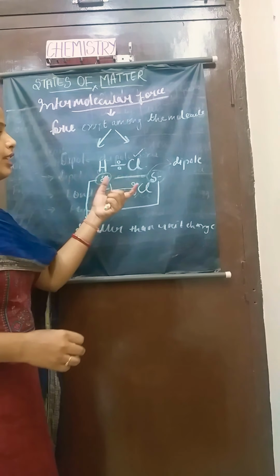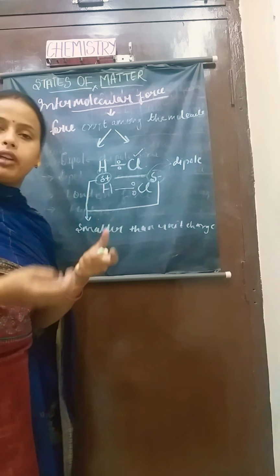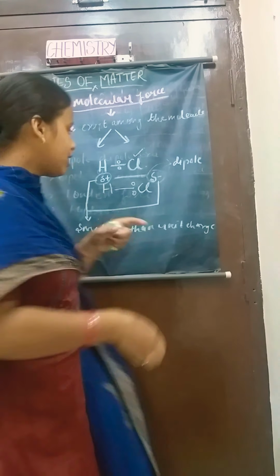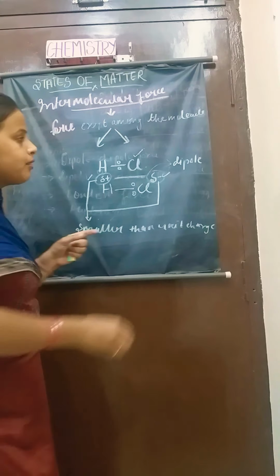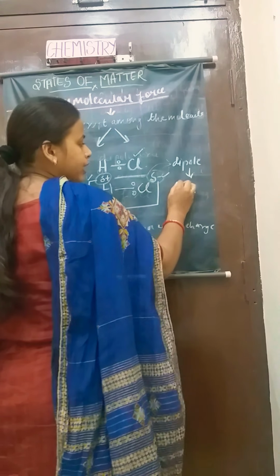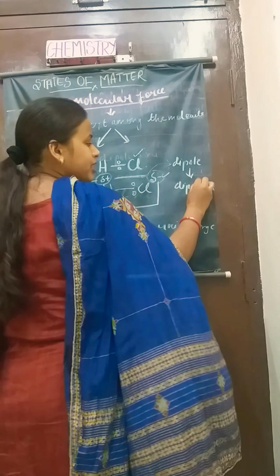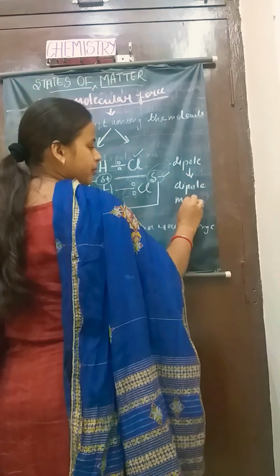A dipole is a molecule having two poles, that is positive and negative. We always measure a dipole by the quantity called dipole moment.